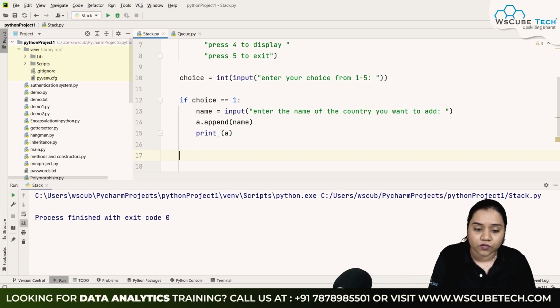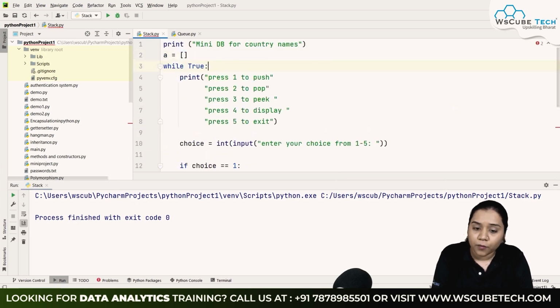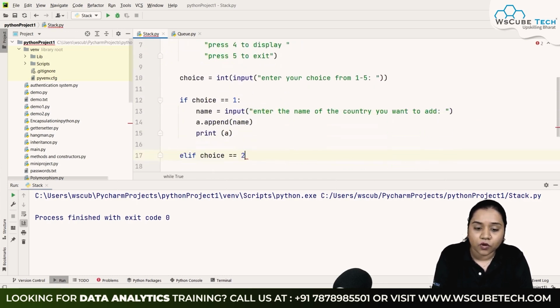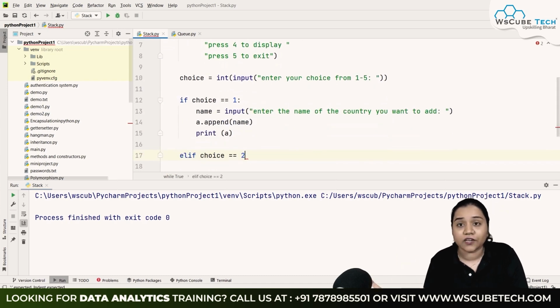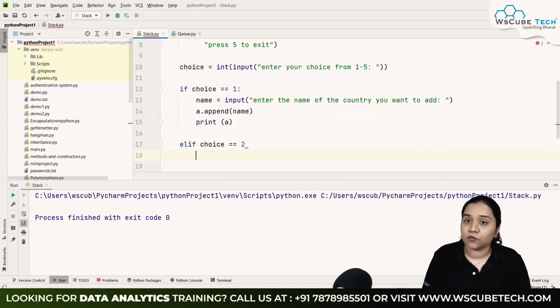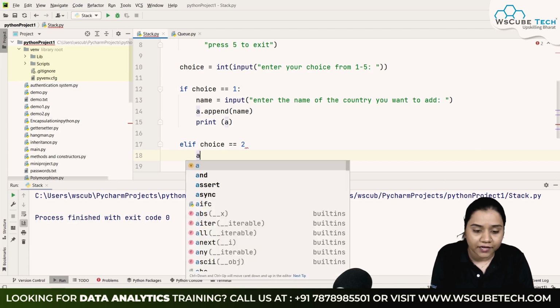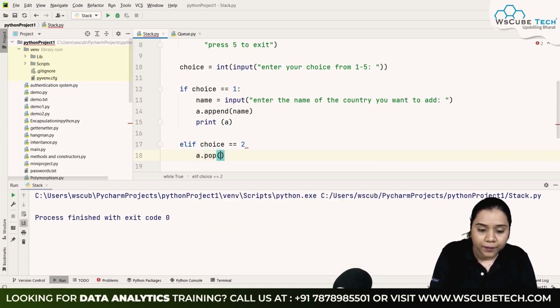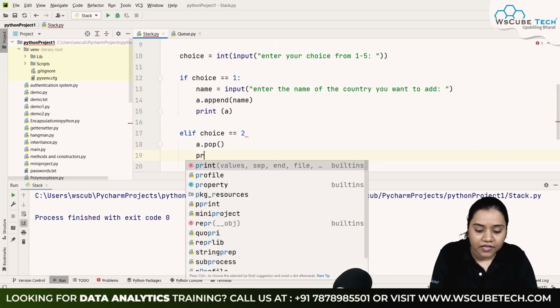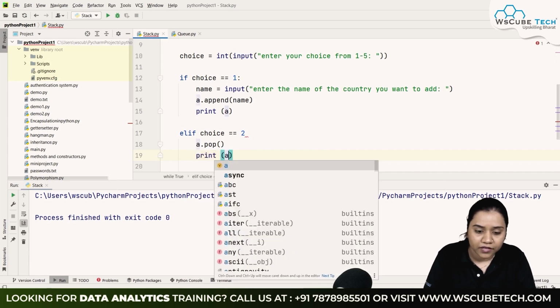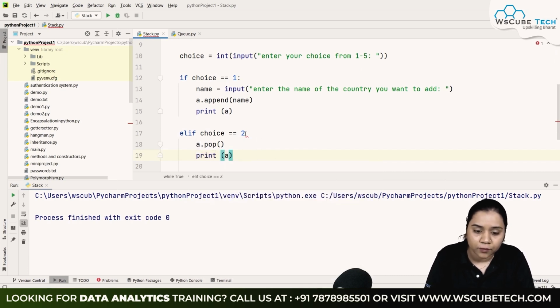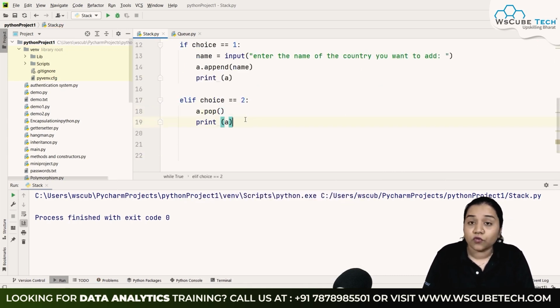That's why we will be using it over here. Next is talking about the next choice, that if choice is equals to 2, that means if we have second choice, which is our pop element. So pop element allows us to pop the last element which has been added to the list. For that, we will be using our pop method from the list. I'll be writing a dot pop and open close the parentheses, and I'll be printing my list again. So printing A over here. A dot pop allows us to remove the last element that has been added to the list.